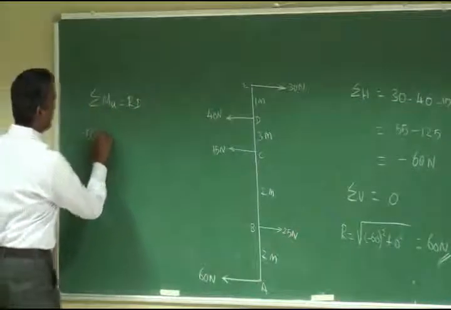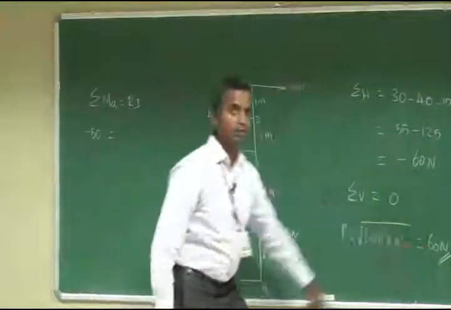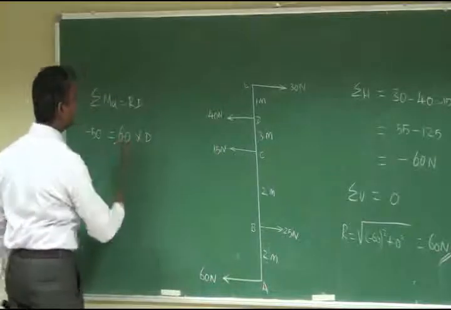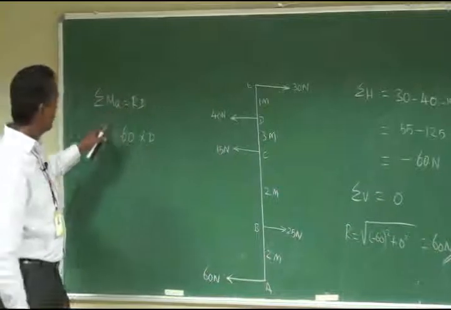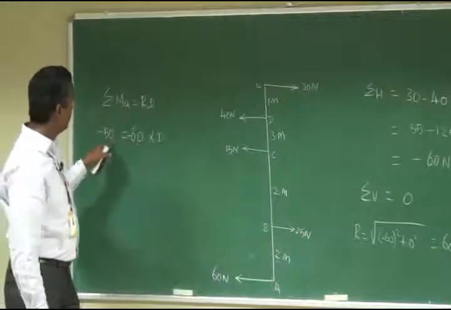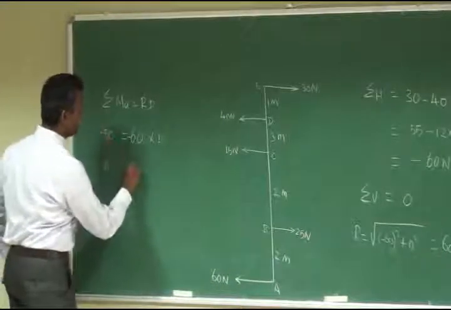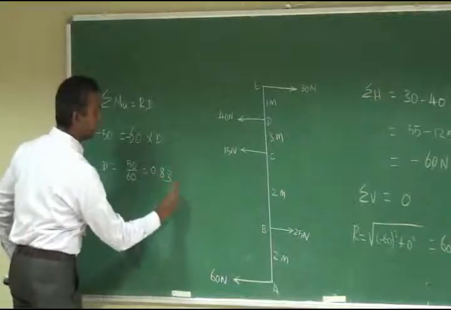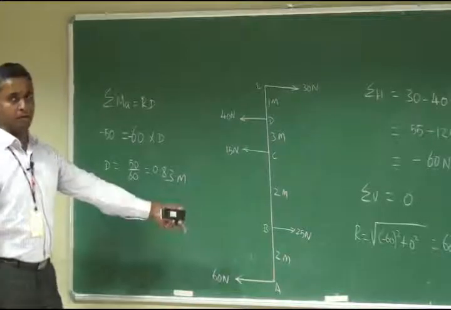Minus 50 is equal to R, which is 60, into D. You should add a minus sign, because if the summation of all the moments is anti-clockwise, the resultant also will be anti-clockwise. So D is equal to 50 divided by 60, which is 0.83 meters.